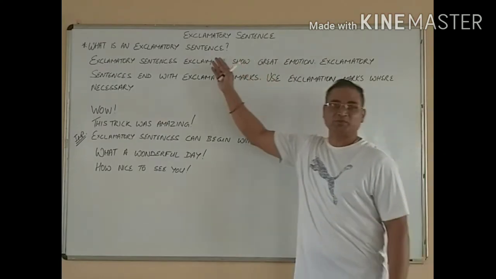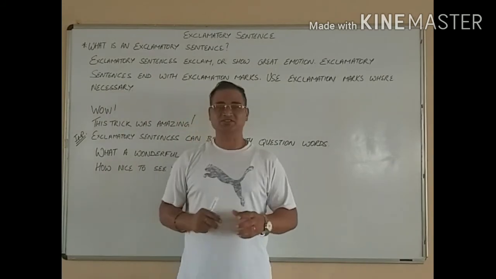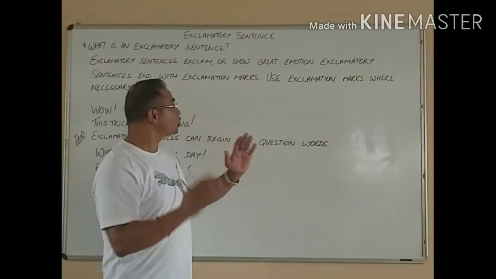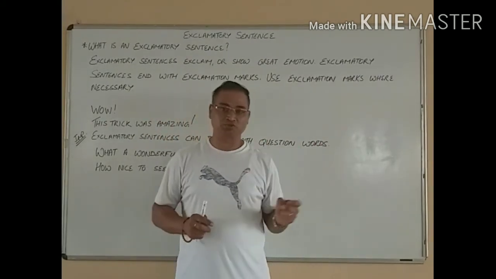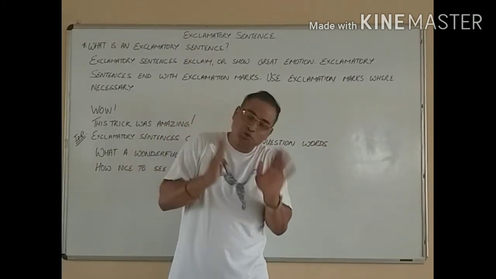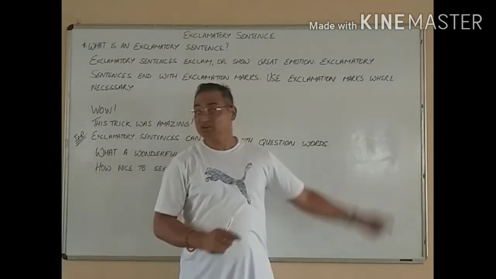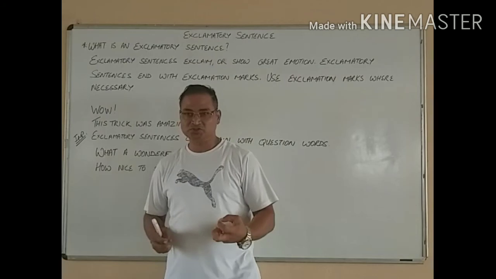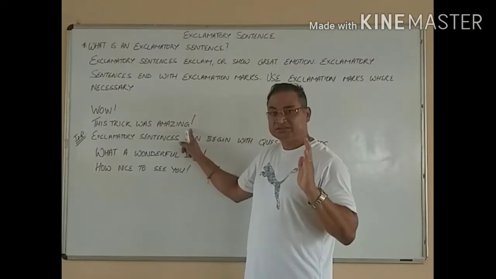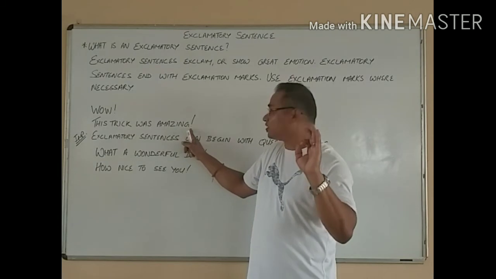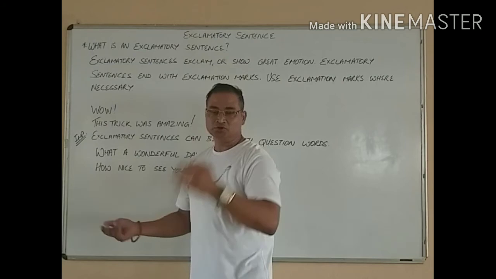Alright, now I'm going to explain exclamatory sentences. Now what is an exclamatory sentence? Exclamatory sentences exclaim or show great emotion. What do they exclaim? Exclaim is showing you something. What are they showing you? Some kind of emotion. Now, exclamatory sentences show these emotions with an exclamation mark. Not a period, not a question mark, but an exclamation mark at the end of the sentence. We use it where it is necessary. Don't overdo it.